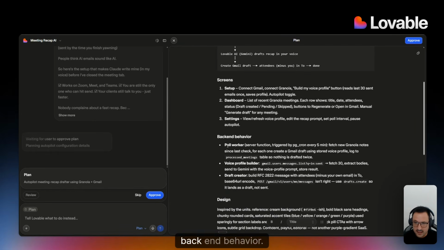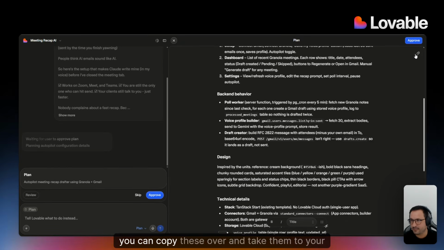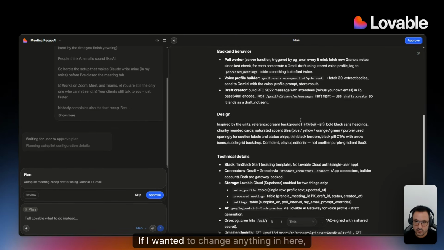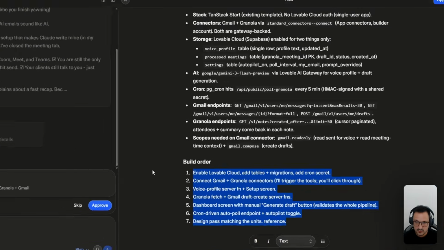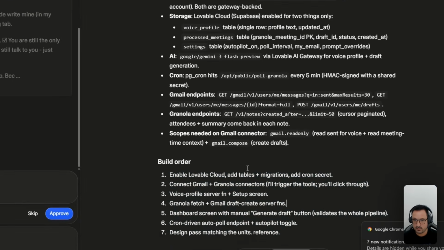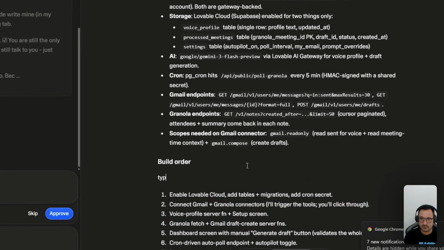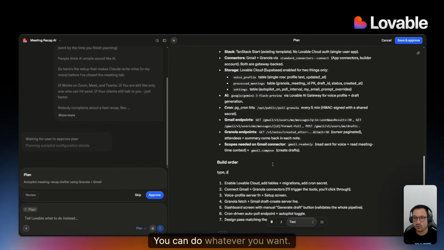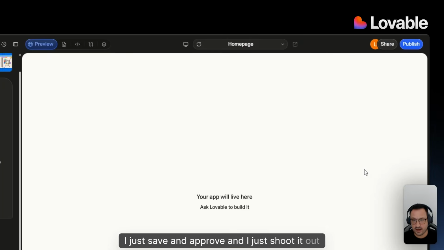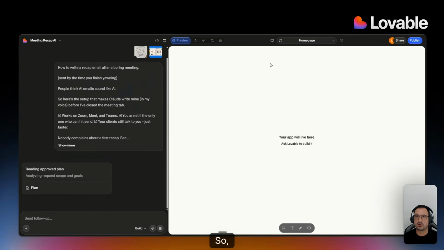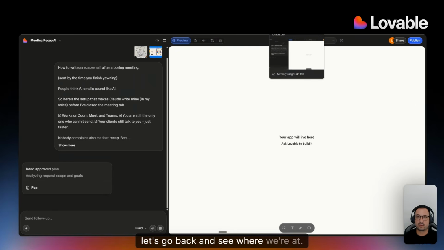Cool. Backend behavior. If you don't know what these mean, you can copy these over and take them to your chatbot and ask, hey, do you think that this is actually right? If I wanted to change anything in here, I can just select it and then exclude it or paste it or press enter and type, delete, whatever, right? You can do whatever you want. That's the coolest part about the plan. Most times though, I just save and approve and I just shoot it out and let Lovable build, right? So let's go back and see where we're at.